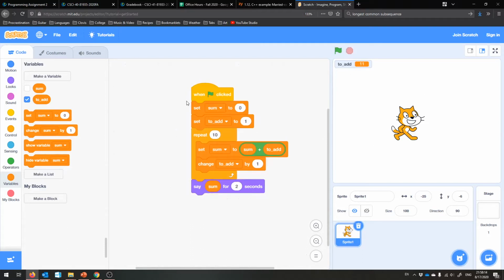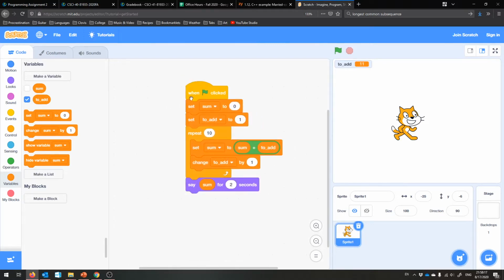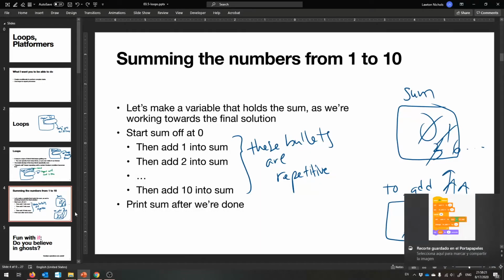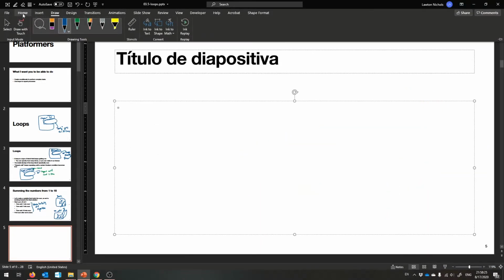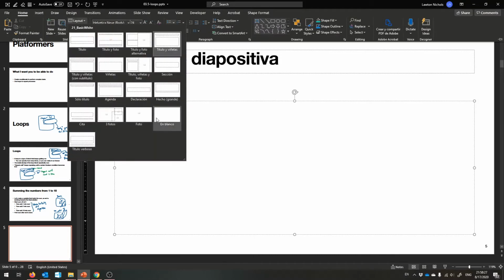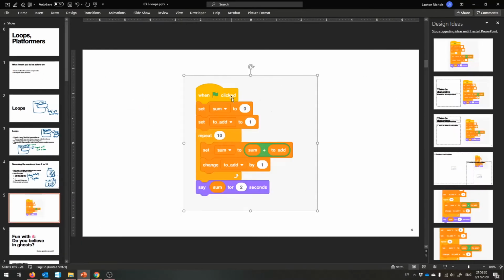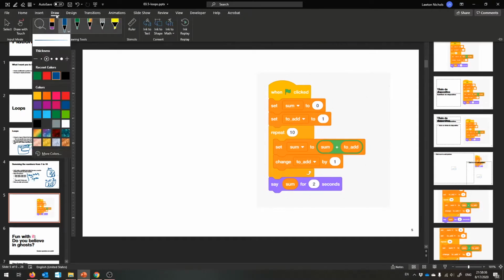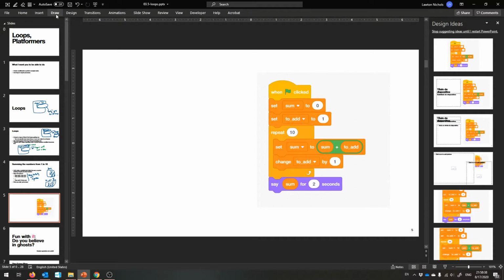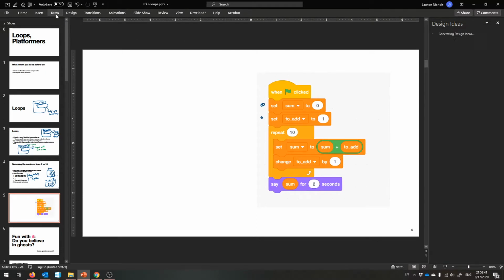But why is this working? Why did this do the right thing? And this is programming in a nutshell. Why does this work? I think I want a blank slide. And so these are the kind of programs that you will be able to write after a few lectures, or after this one. So at the start of this program, these two blocks happen, and they don't get repeated. Only starting here does things get repeated.